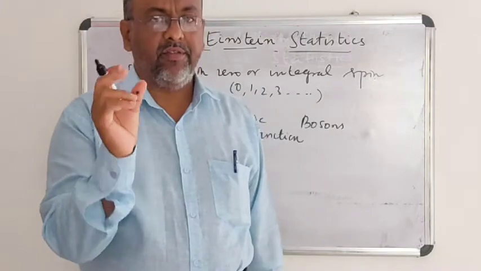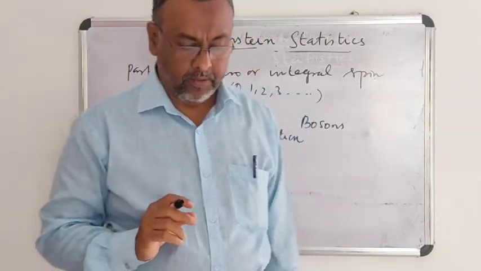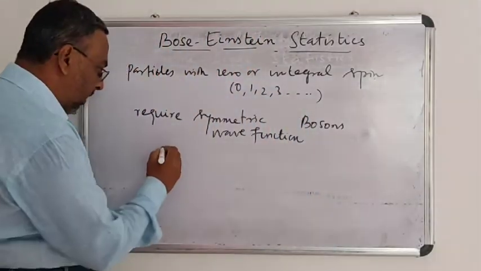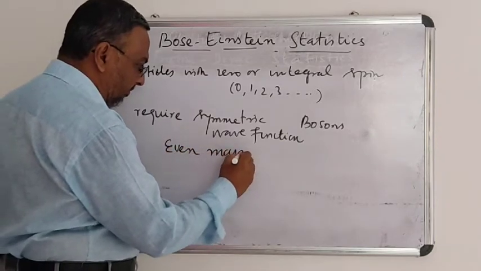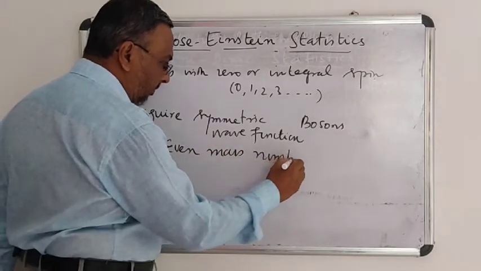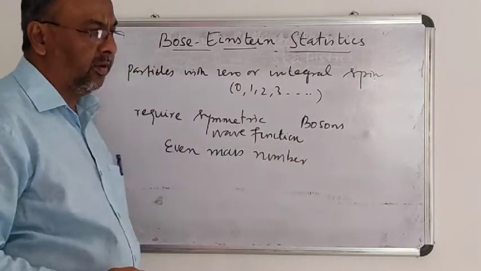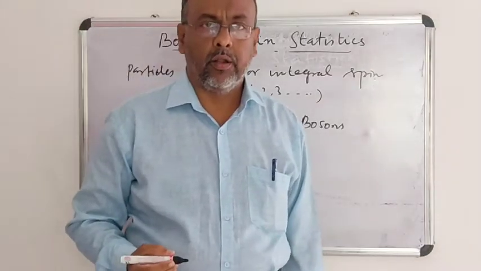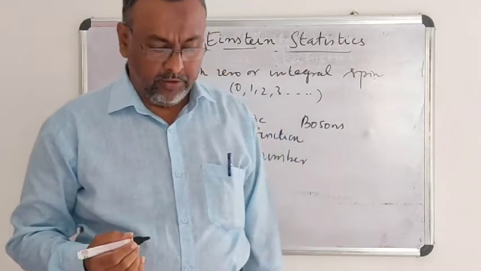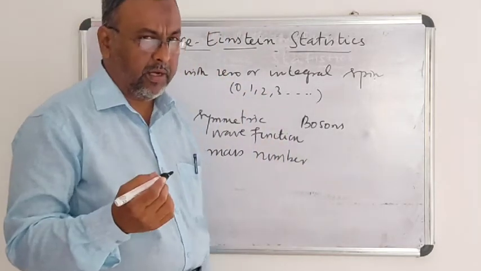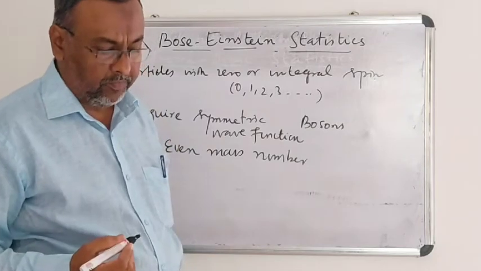See, particles having even mass number are found to be bosons. There are many examples of nuclei having even mass number. The nuclei having even mass number are called bosons.